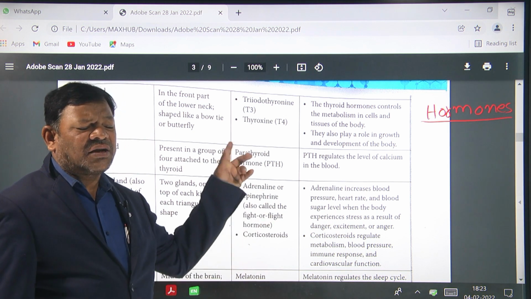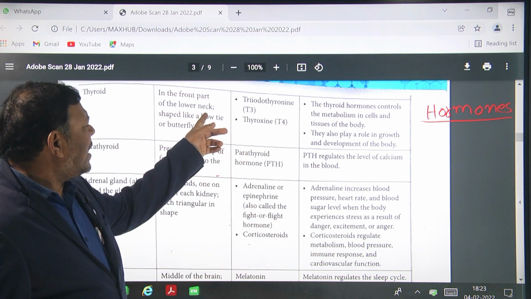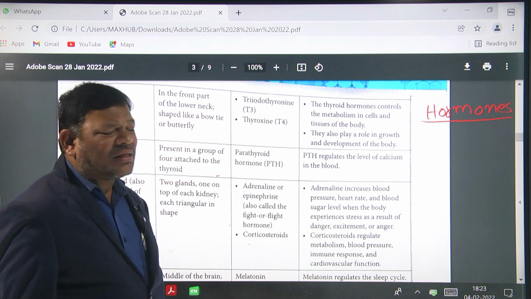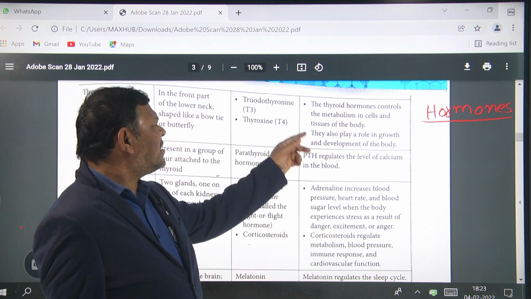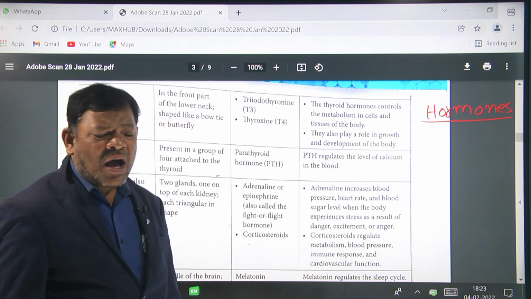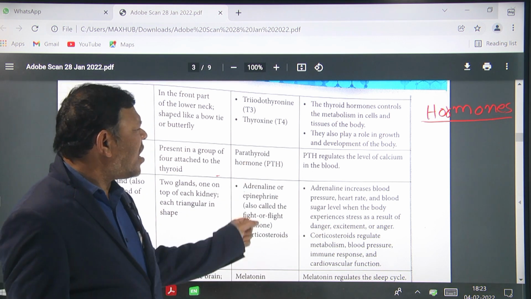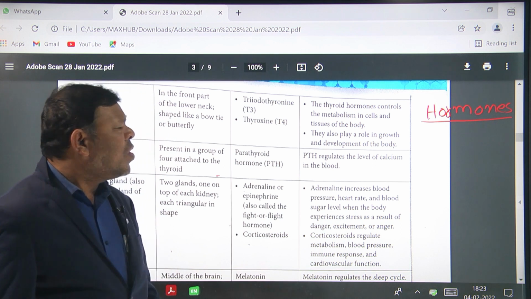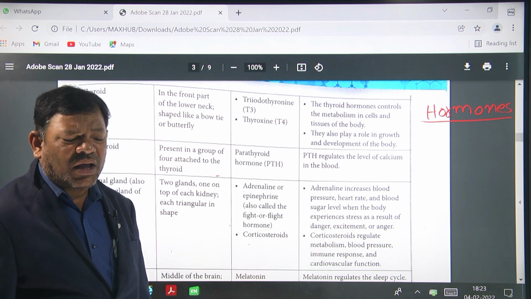The thyroid gland secretes two hormones, triiodothyronine and thyroxine. These hormones control the metabolism of the cells and tissues of the body, and they also play a major role in the growth and development of the body.